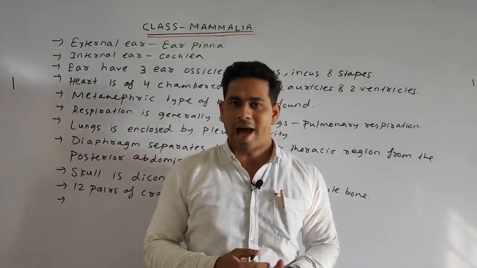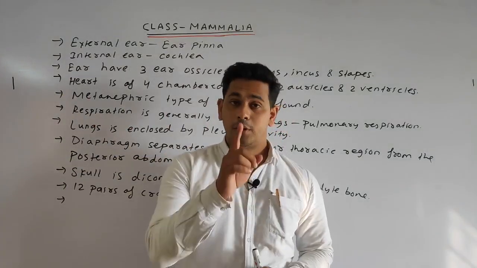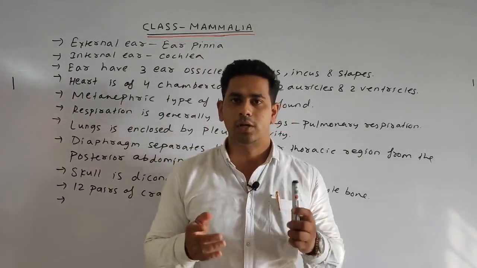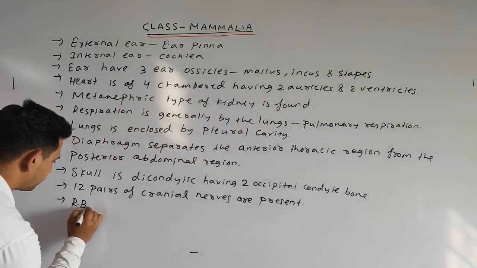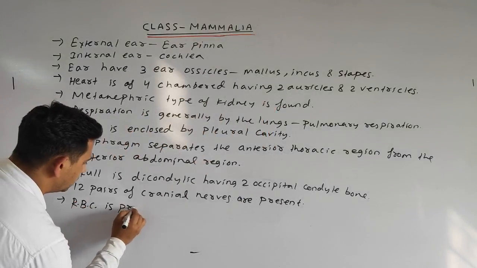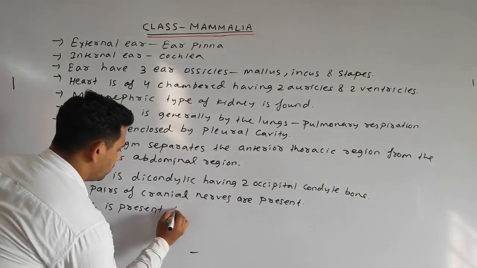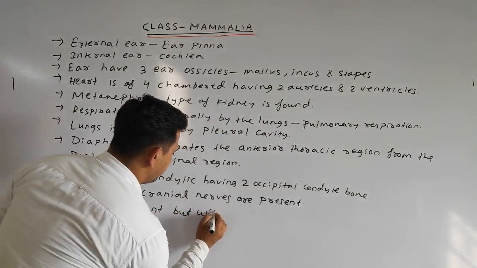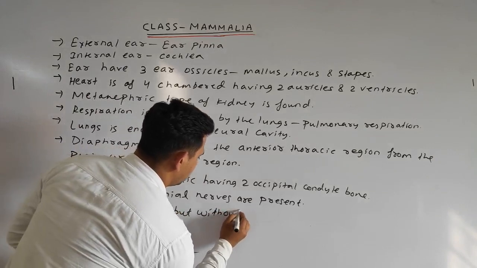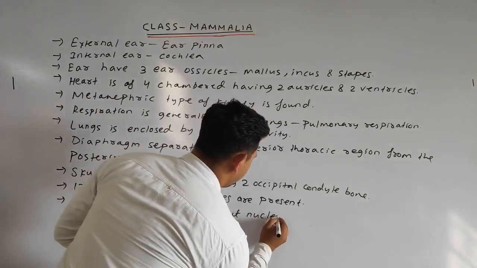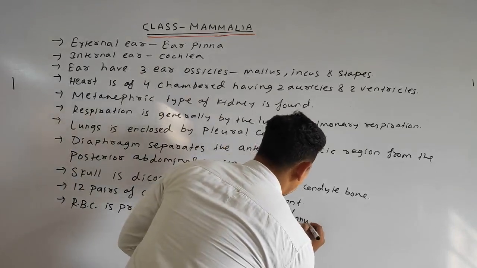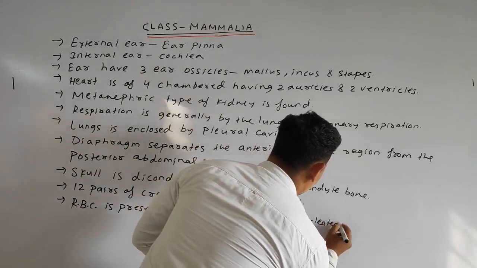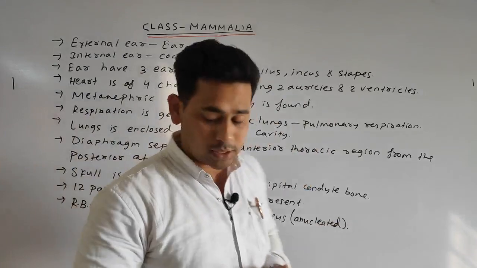Then RBC is present but without nucleus. That is why it is called anucleated. A means absent, anucleated. Okay students, let's have a recap.